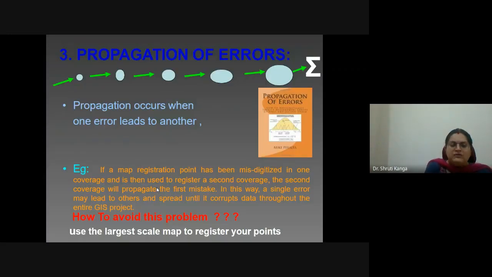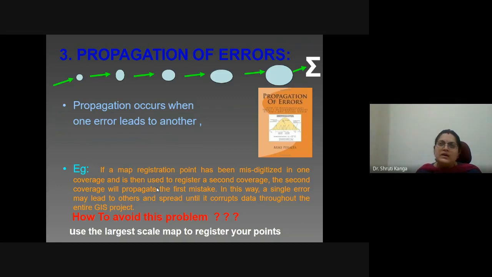Then after that, the third type of error, where these errors are associated with the propagation errors. Okay, now what kind of propagation we are talking about, through which we can have these errors? Now propagation occurs when one error leads to another error. For example, we have scanned our image in a wrong way, so we have made a mistake while we were scanning.